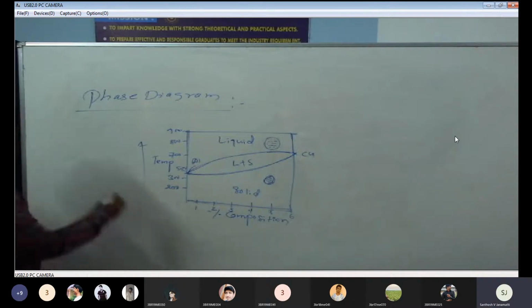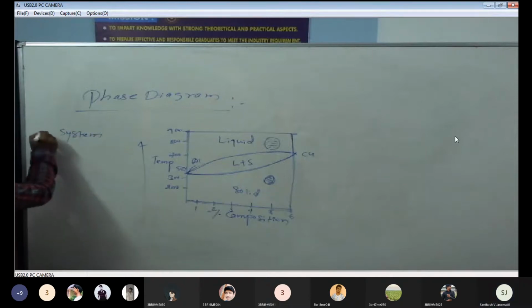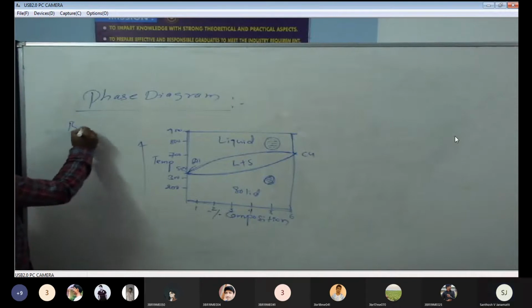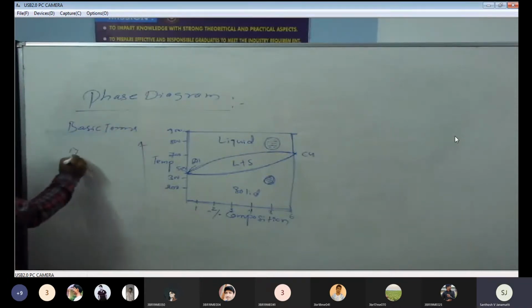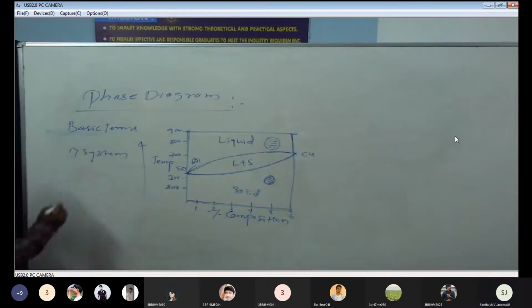The basic terms which we discussed in the last class, these are the basic terms, very important. Number one, system, we already discussed. Second one, phase, we discussed.